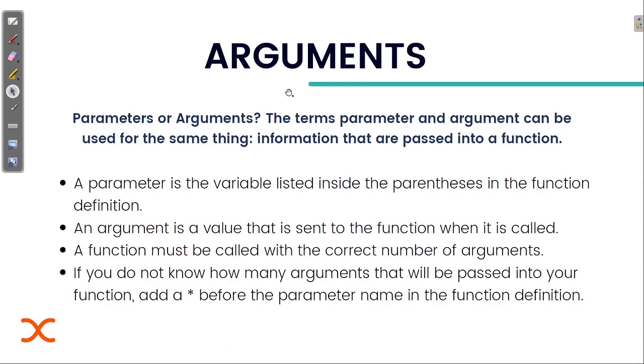Okay. So yeah. Now in Python, there are two terms. Sometimes you must have heard about parameters and arguments. Okay. So basically, like in any other language, these two terms are different. And obviously, we are going to see what is the difference between parameters and arguments. But in Python, you can consider both of them as the same. Okay. So the terms parameter and argument can be used for the same thing, information that is passed into a function.